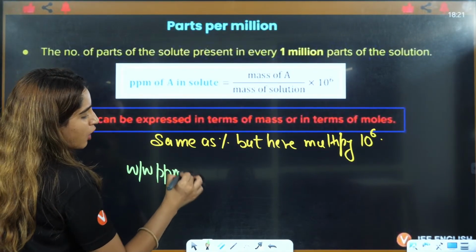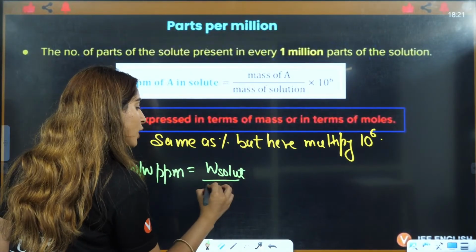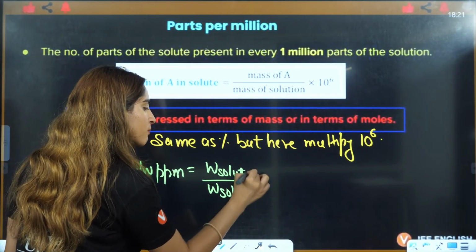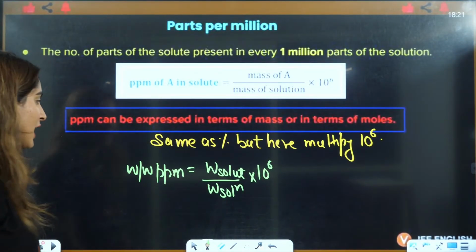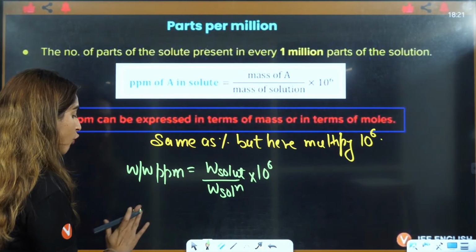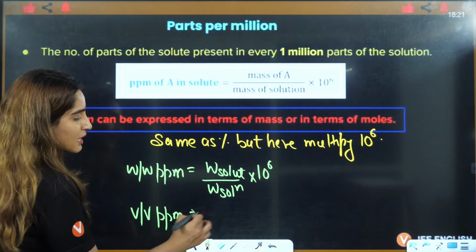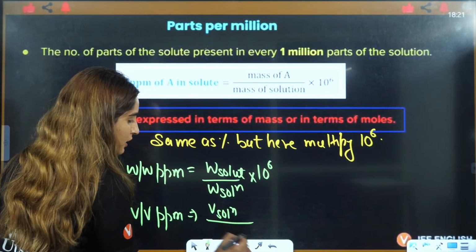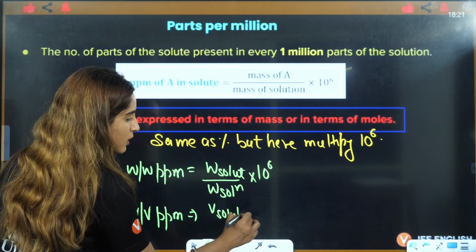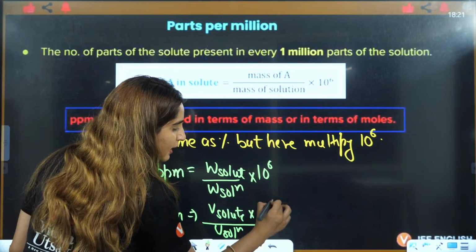Can you tell me now what is the answer? Weight of solute by weight of solution multiplied by 10 raised to power 6, right? If they have given you volume by volume ppm, that is volume of solute by volume of solution multiplied by 10 raised to power 6.